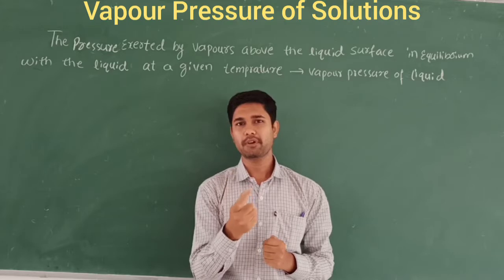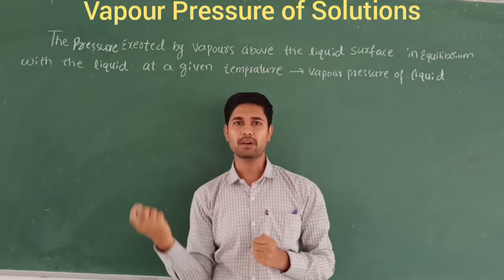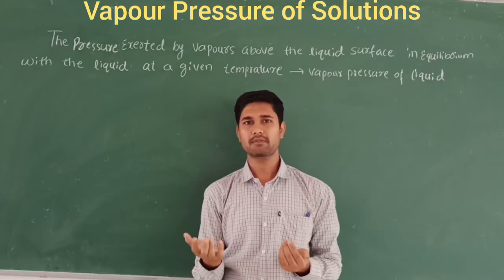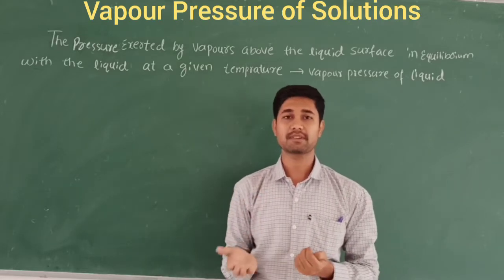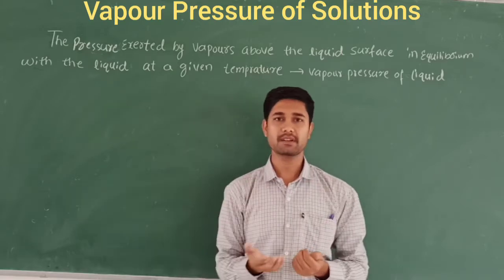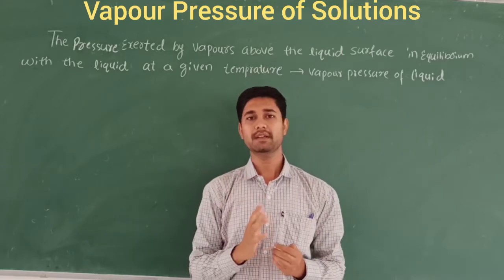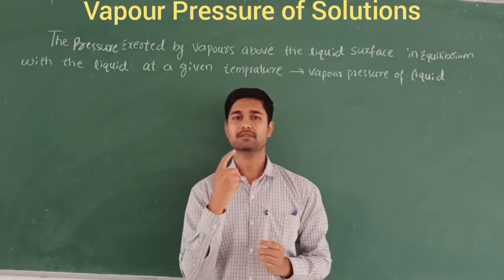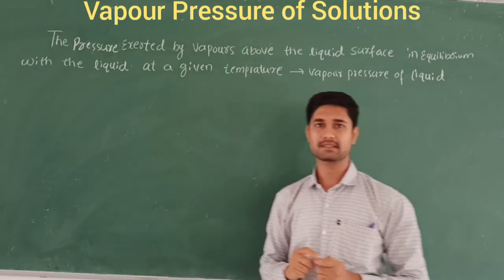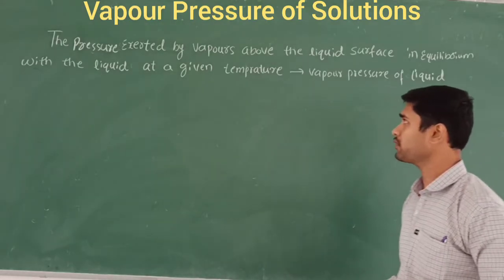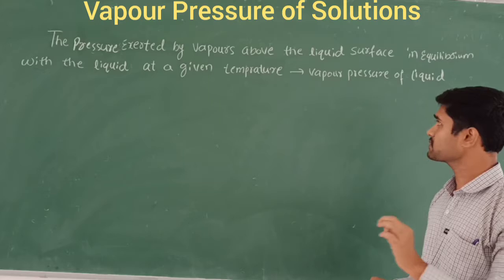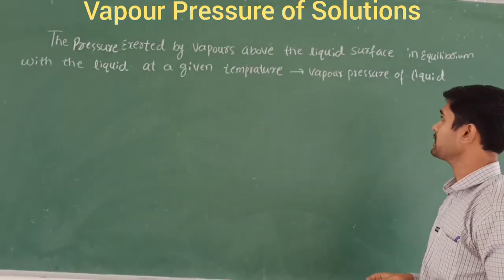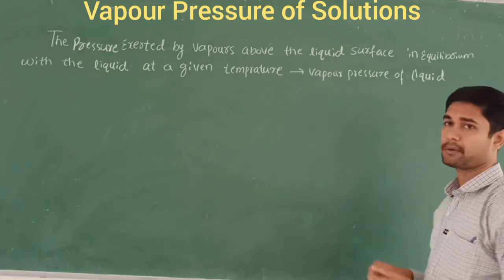Their boiling point is very low compared with water. When you keep these three open, the water will not evaporate very easily. It takes much time. But the petrol and diesel evaporate at atmospheric temperature only. So that is a pressure which is exerted there, and that is called vapor pressure. Let us discuss the definition. The pressure exerted by the vapors above the liquid surface, in equilibrium with the liquid at a given temperature, is called the vapor pressure of a liquid.